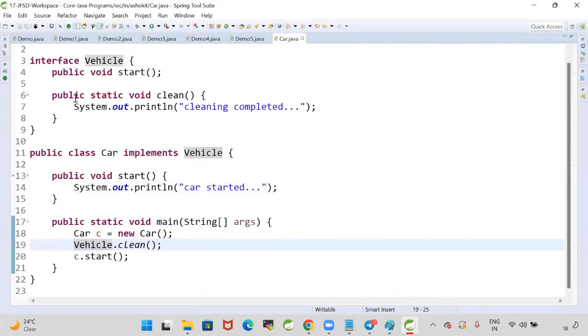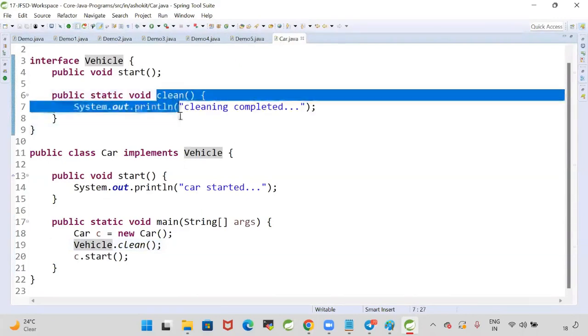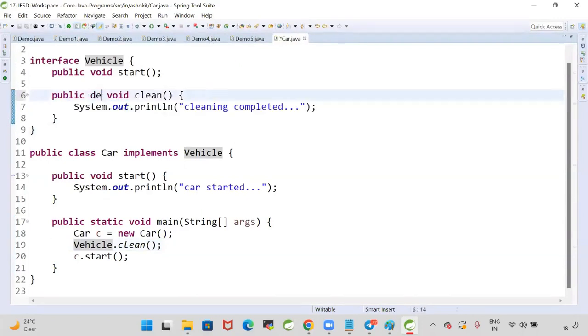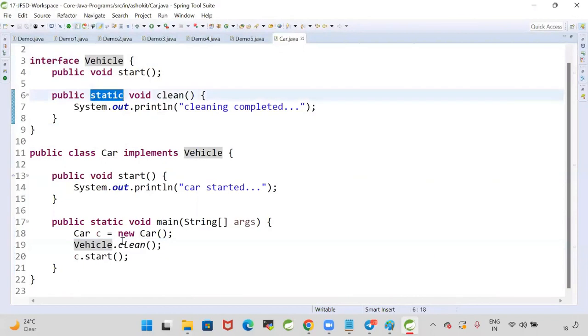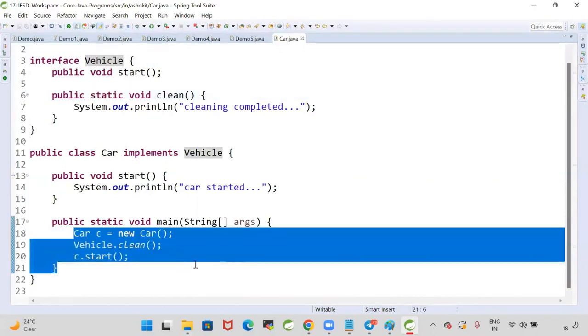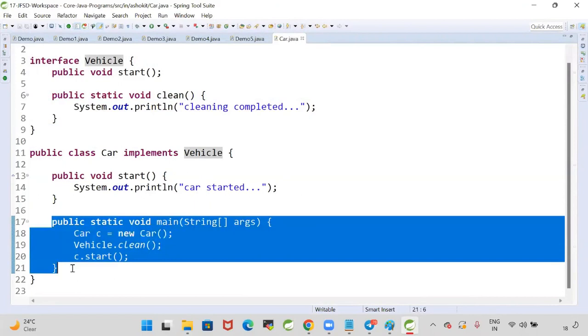If an interface has a method with a body, that should be either a default method or a static method. If it is a static method, you can call that method by using the interface name. If it is a default method, we can call it by using an object.